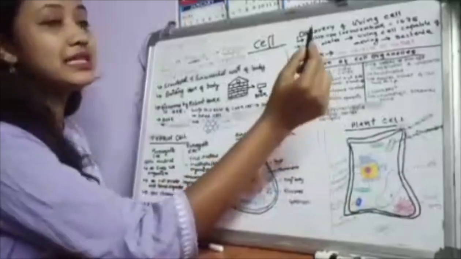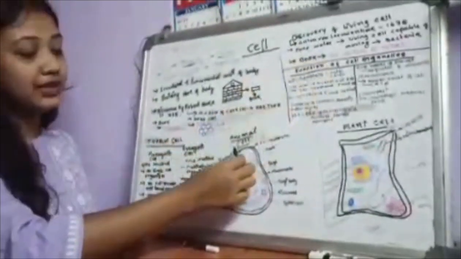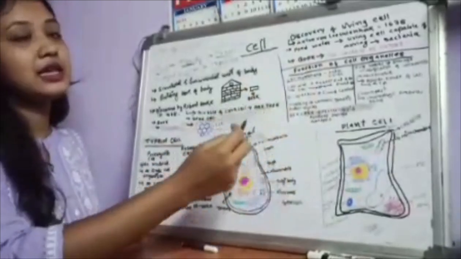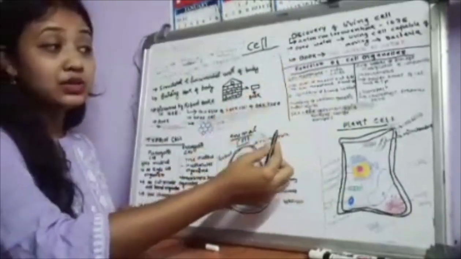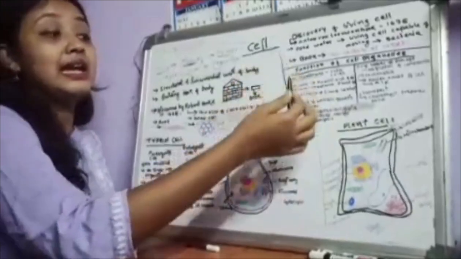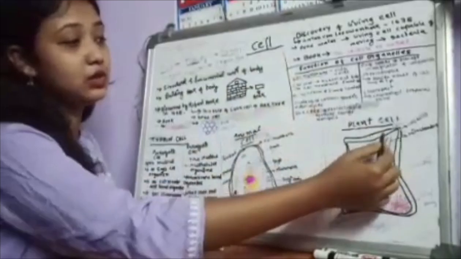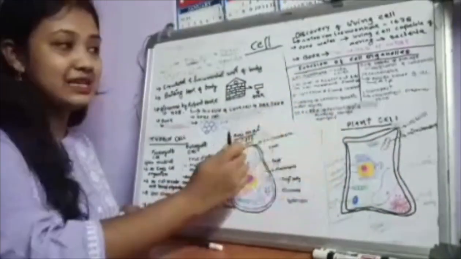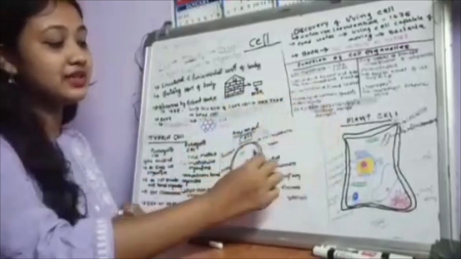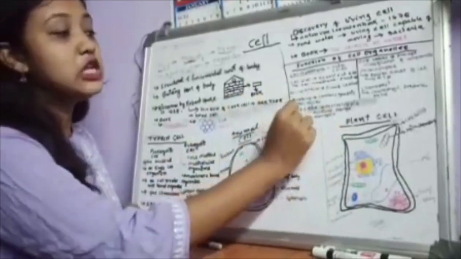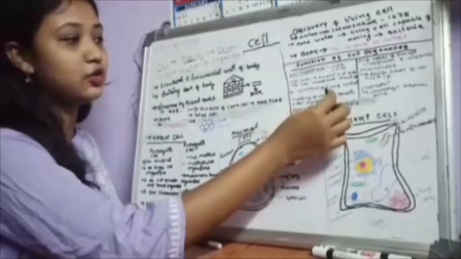Okay. The first cell organelle is the cell membrane. This is the outer cover of the cell, and it separates the cell from the outer environment. And the cell wall is present outside the cell membrane, and it is only present in the case of plant cells. The cell wall is not present in animal cells. And the cytoplasm is a fluid-like content that is present inside the cell. The nucleus is the largest cell organelle. It contains genetic material like chromosomes.